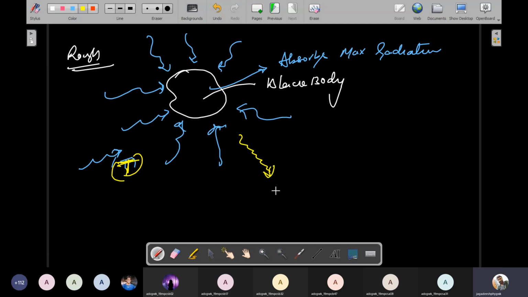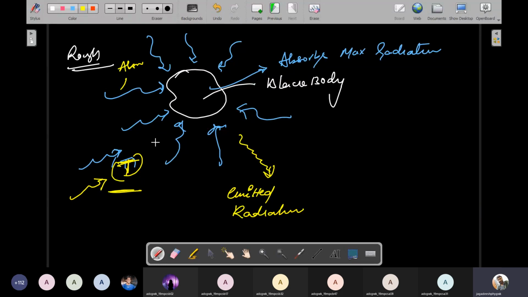Completely emitted. This emitted radiation arrow mark is outside. The blue color represents the absorbed radiation energy.